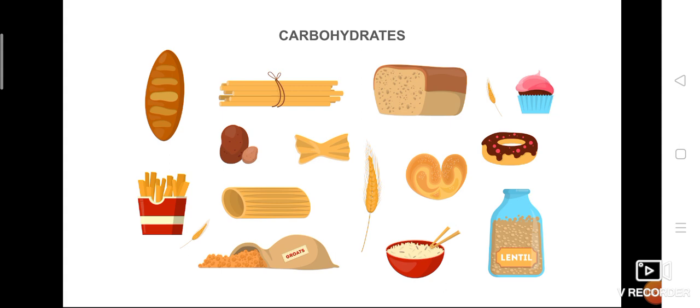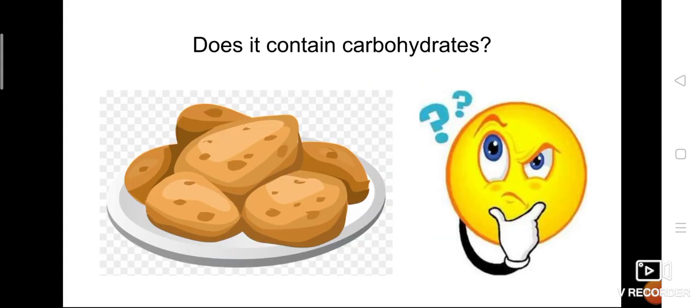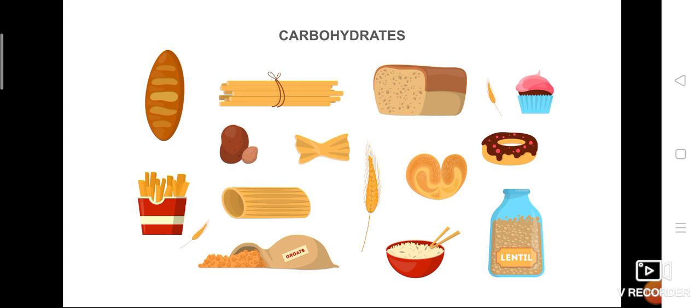Before getting into that test, we should know exactly what carbohydrates are. That is very important, isn't it? We know that carbohydrates are nutrients, but when you look at them chemically, they are made up of carbon, hydrogen, and oxygen. Here in this slide, some food items are given, for example bread, French fries, cupcakes, donuts, pasta, oats, spaghetti and all.